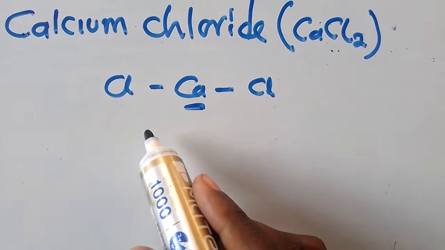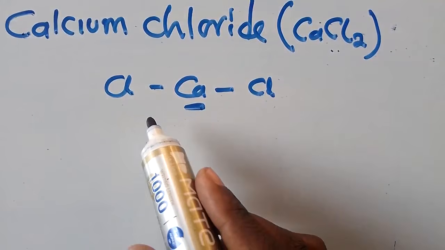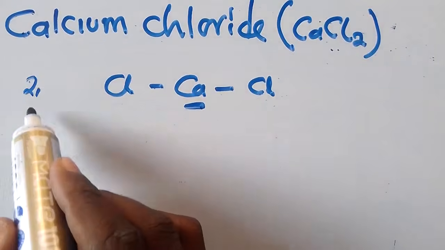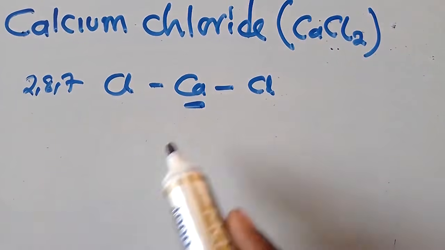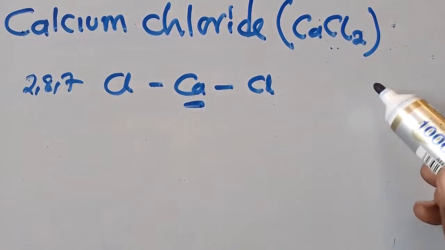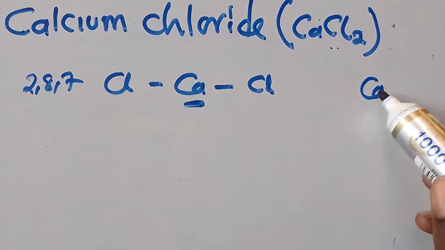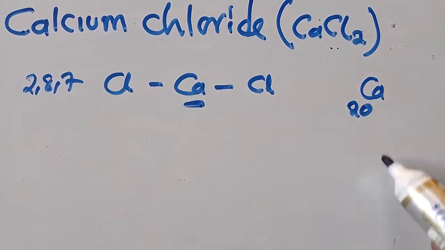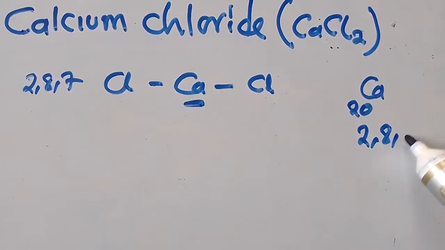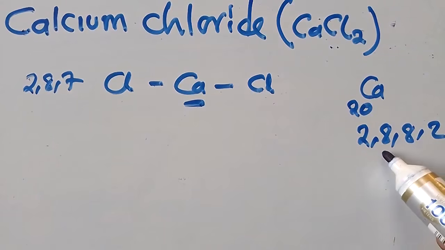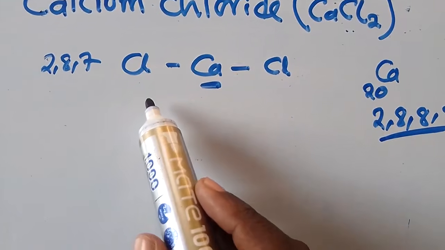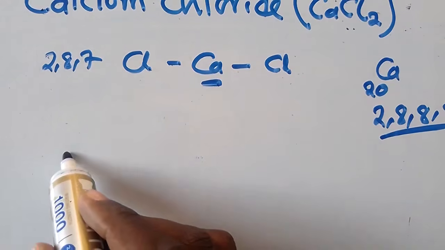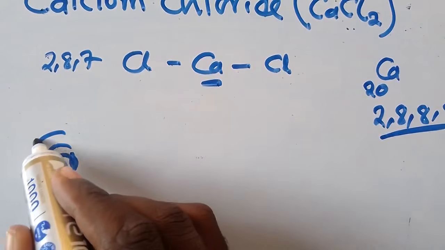So you know that the electronic configuration for chlorine, from what we've just done, is what? 2, 8, and 7. This is the electronic configuration. Then calcium. You know that calcium has atomic number 20, so this is 2, 8, 8, and a 2. So this is how electrons are going to be. Even this one, I'm going to put these diagrams. So I'm going to start with chlorine here.